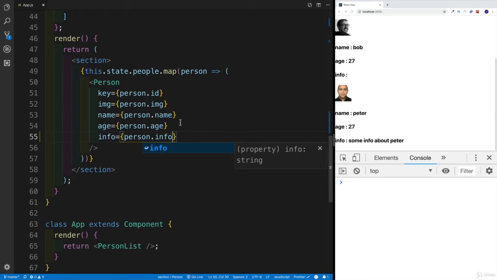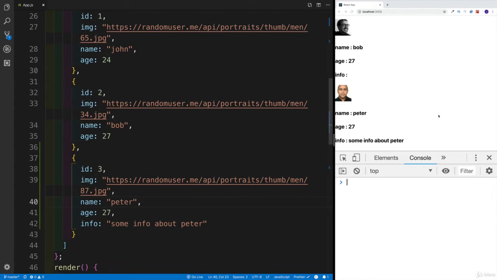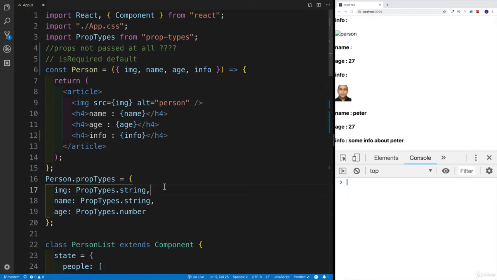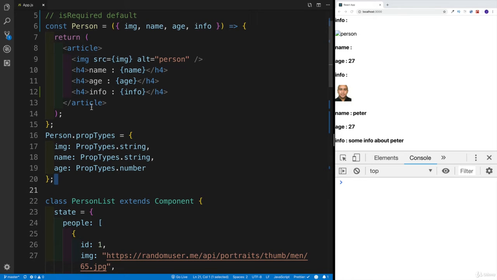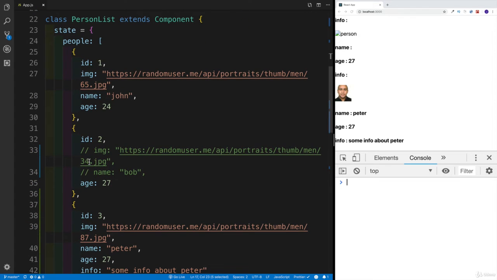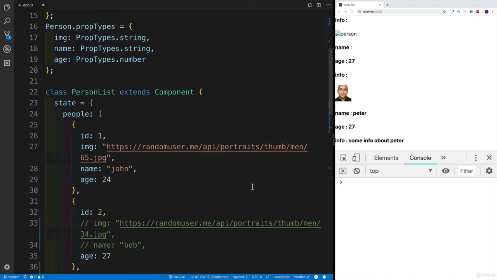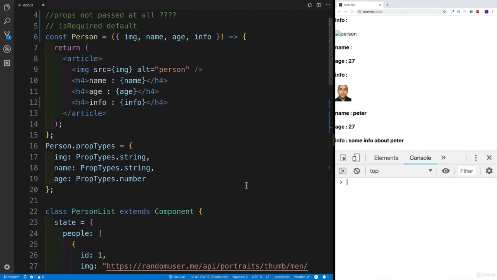And now let's notice two things. And by the way, you know what? No, before we start looking at anything that's happening in our application, let me just comment out and let's say that we're not even receiving these props. So here's the kicker. Even though we have an option with the prop types right now, where we can say, okay, I'm going to be expecting these kinds of props and I would want them to be a specific type, the thing is that we're only checking the props that are being passed. Meaning if we're not even getting these props, or in this case, let's say only one of them is getting the info, there's nothing we can do about it. We're just getting them as undefined. So there has to be a better option.